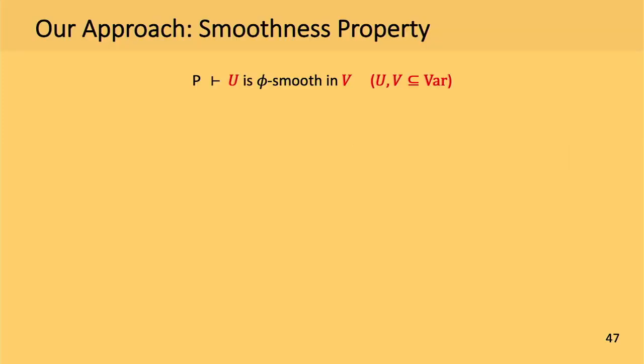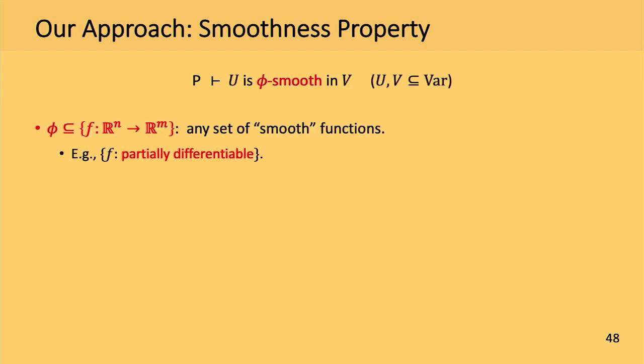Okay, so first in our approach, we consider smoothness properties between sets of variables, not between individual variables. And we also consider arbitrary smoothness properties parameterized by phi, which denotes any set of functions that we consider smooth. So for instance, the differentiability property we have considered so far corresponds to phi equals all partially differentiable functions. Actually, we can use another phi, such as all jointly differentiable functions and so on.